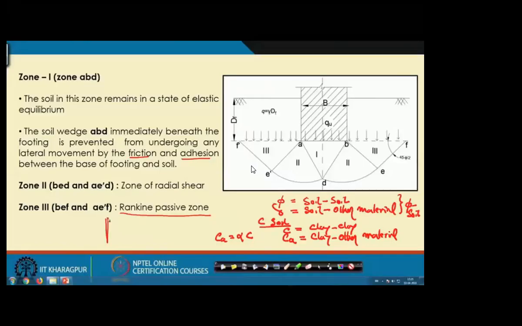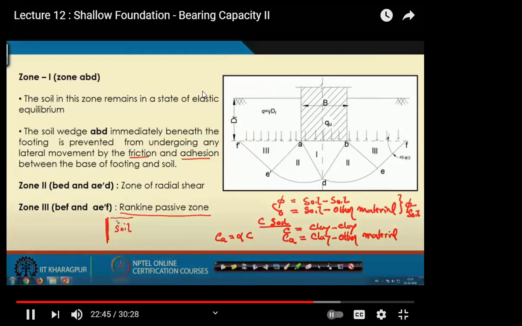Now, what is active earth pressure? Active earth pressure means if you have a wall, say, and this side is soil and this side is void. Because of the soil pressure the wall can move.